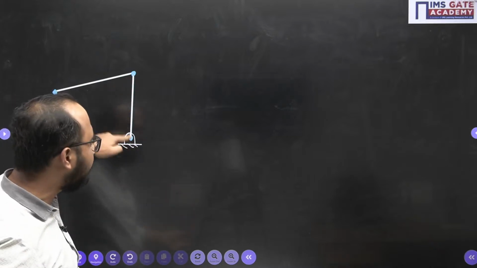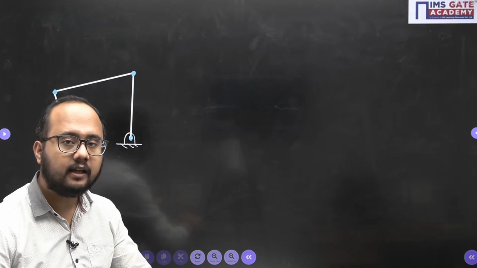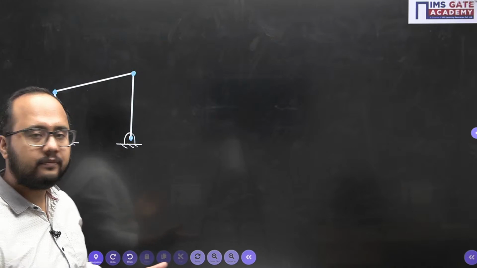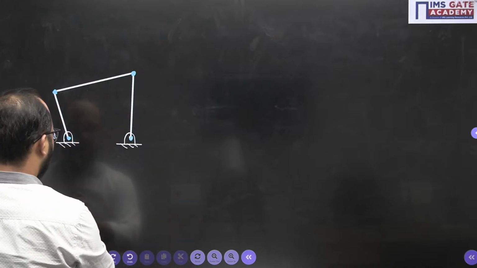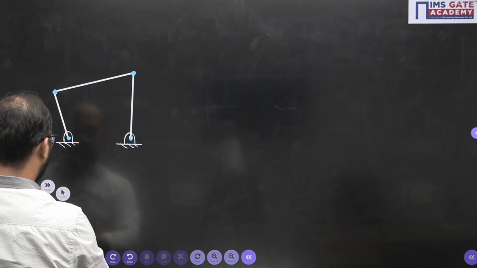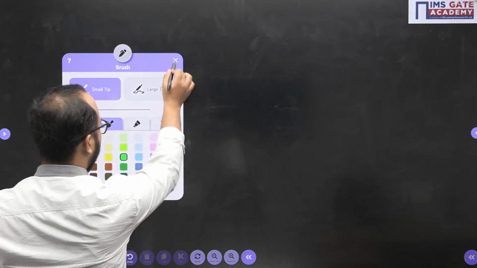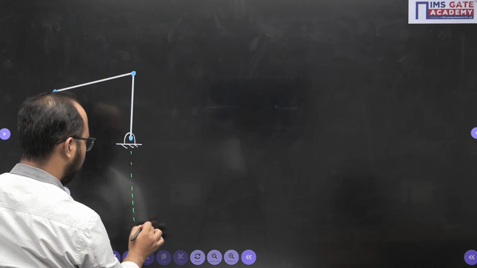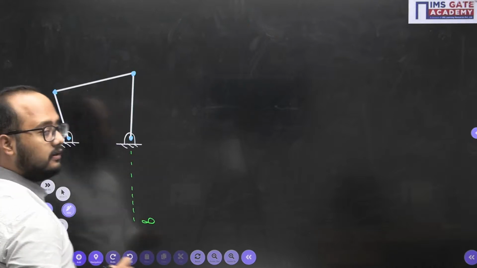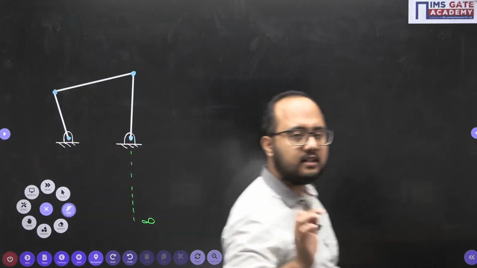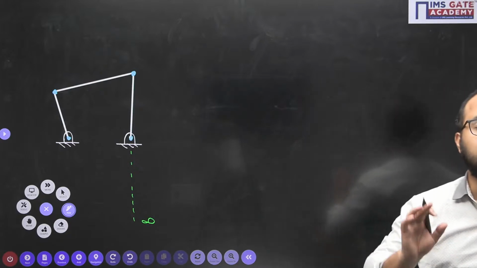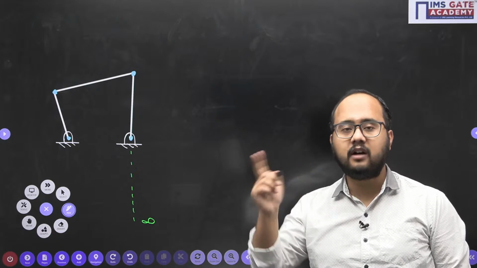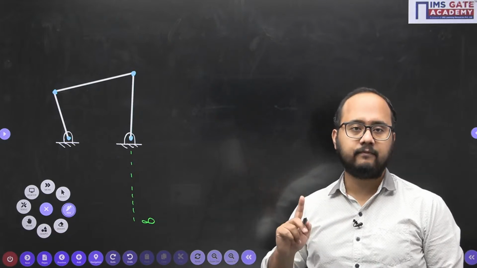Now, if that point is at infinity, then what will happen? Okay, think about it. What is going to happen if that point is at infinity? So, take this point at infinity. What will happen? Simply the concept that you need to remember here is, if the radius of rotation is infinite, you will not have the curved motion, you will have a straight line motion.